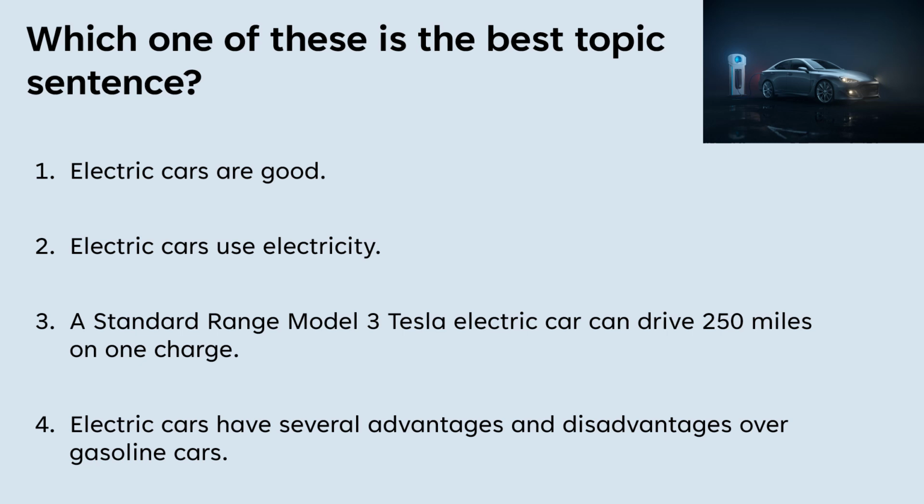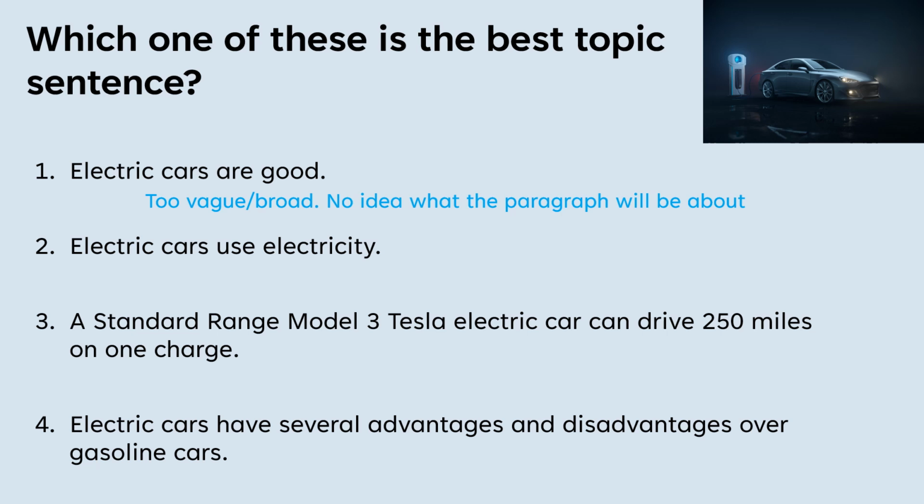All right, now read through these four sentences. Which is the best topic sentence? We have electric cars are good. Electric cars use electricity. A standard range Model 3 Tesla electric car can drive 250 miles on one charge. And electric cars have several advantages and disadvantages over gasoline cars. All right, our first one is just way too broad.